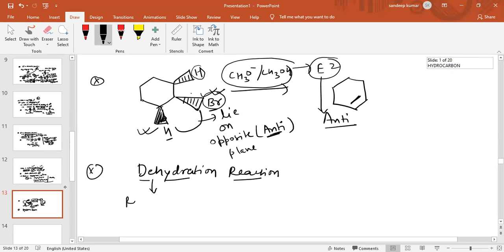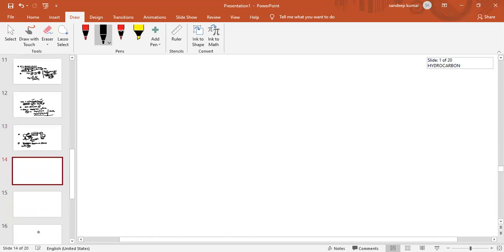De means removal, and hydration means water. So dehydration means removal of water. So dehydration reaction also gives alkene as a product. For example, dehydration of alcohols.